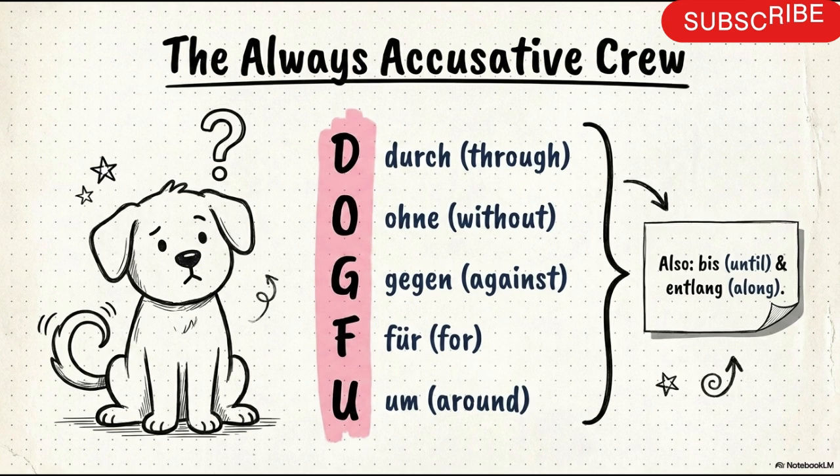Okay. So what you need to remember is very simple. Just try to remember the first letters of the prepositions, for example, durch. Likewise, you have to remember the first letters.